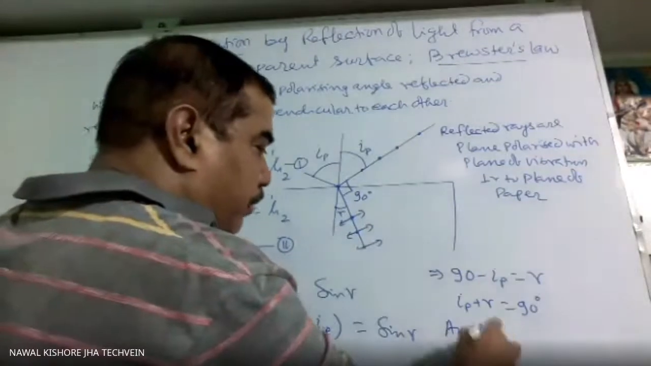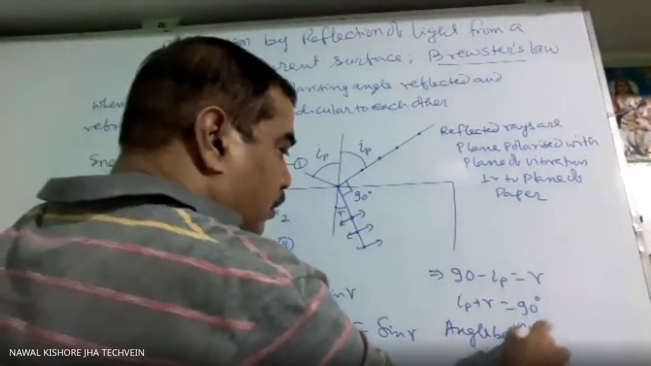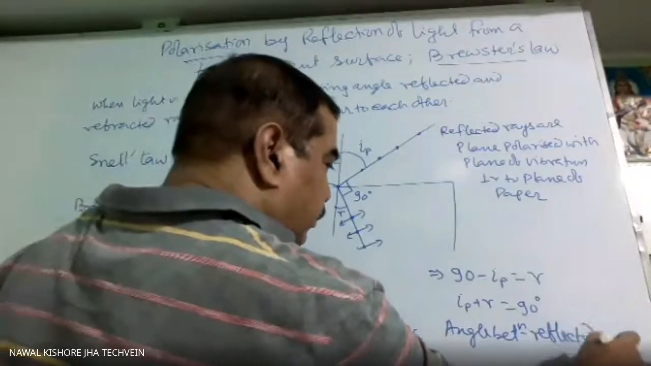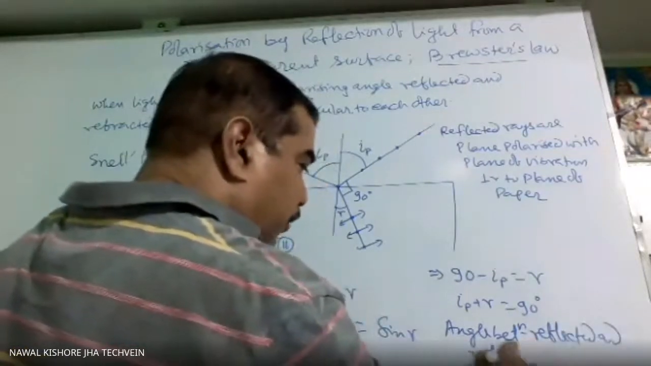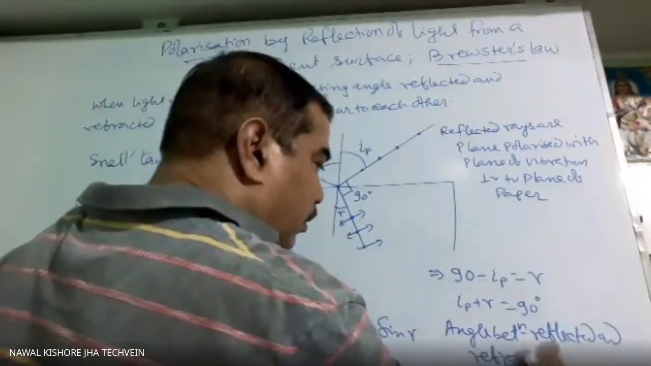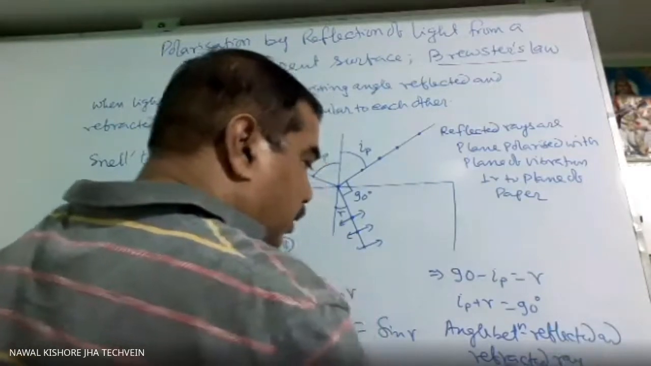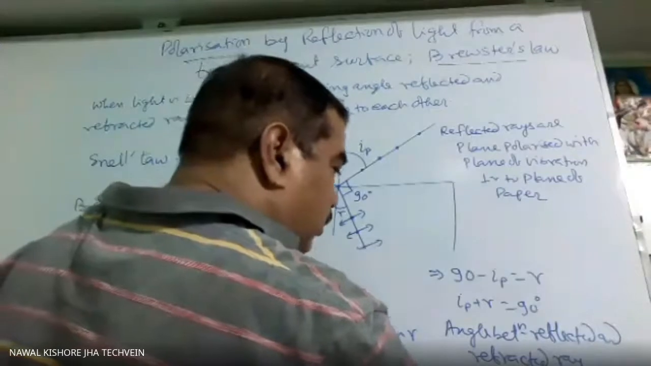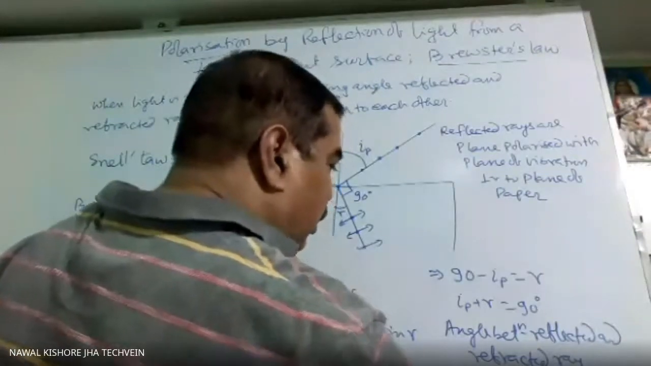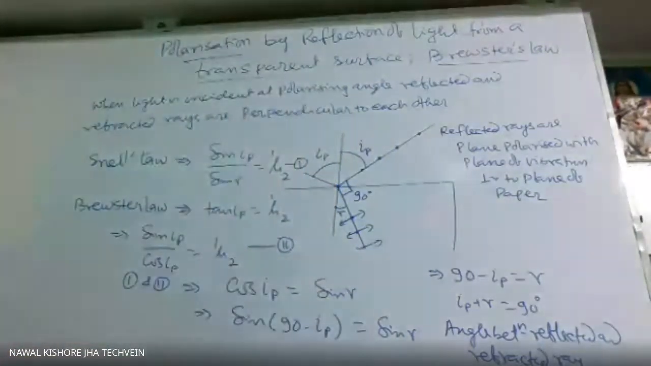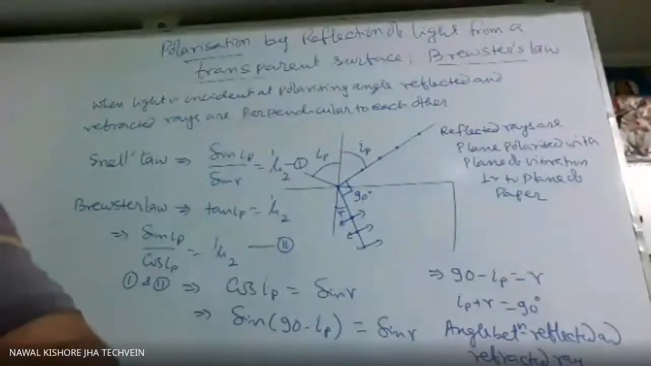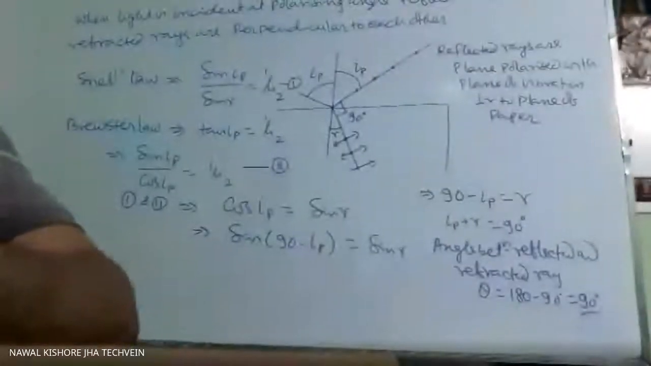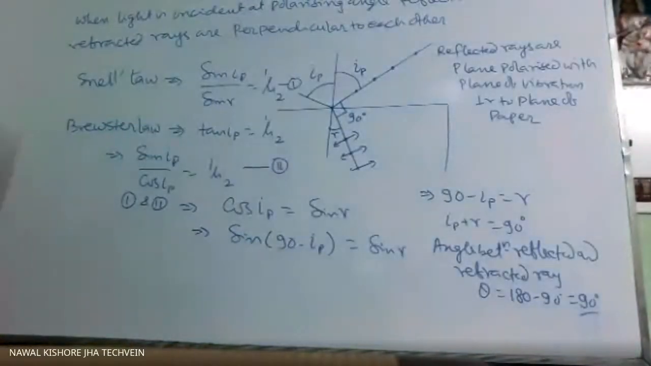So the angle between the reflected and refracted ray, this theta, will be 180 minus 90, so this is also 90 degrees. That means the refracted ray and the reflected ray are perpendicular to each other.